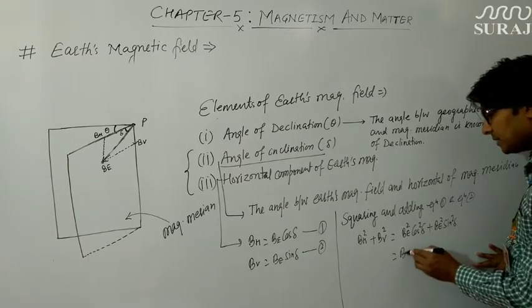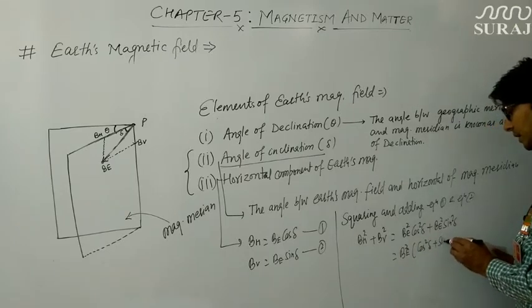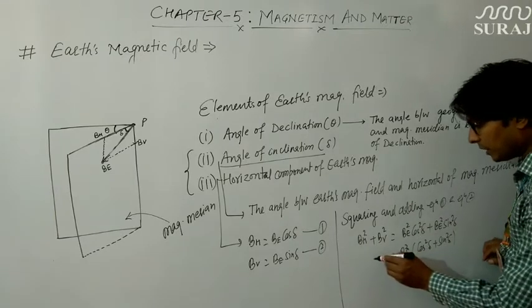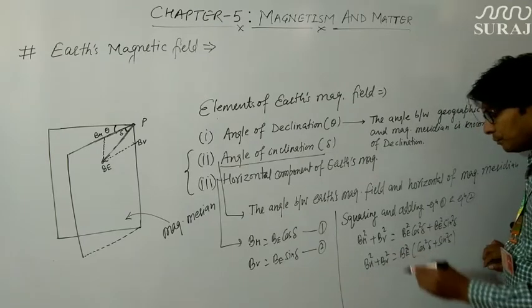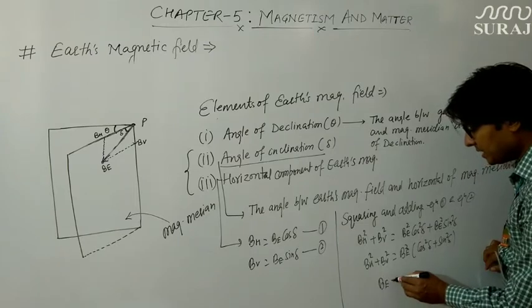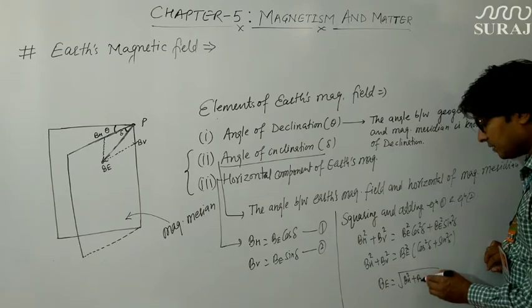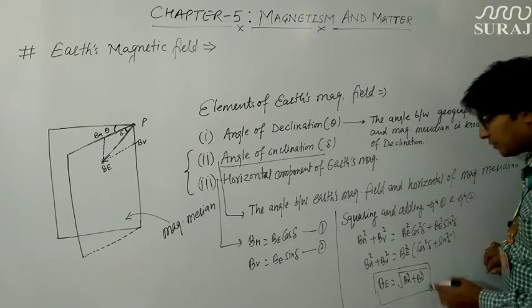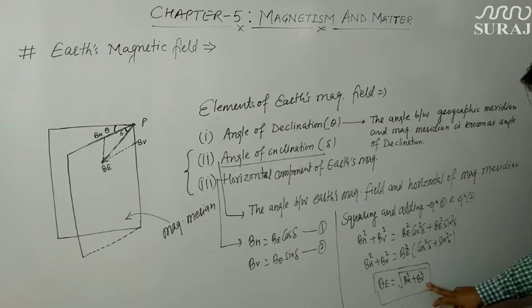And now if I take BE square as common, it would become cos square delta plus sin square delta. And you know that this is a trigonometric identity which has the value 1. So we can say BH square plus BV square is equal to BE square. And from here BE can be written as under root of BH square plus BV square. So using this formula we can calculate the overall Earth's magnetic field if we have been provided the horizontal component and the vertical component of Earth's magnetic field.